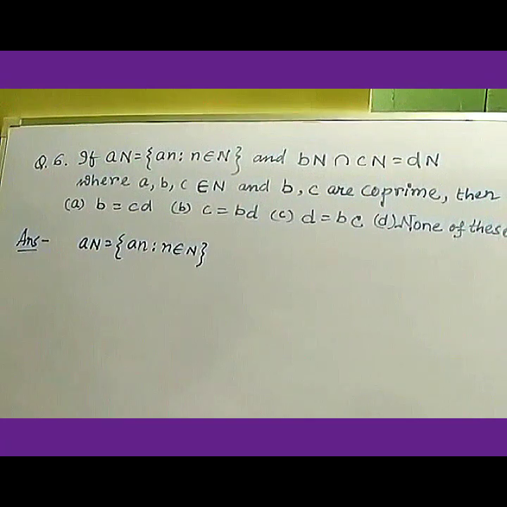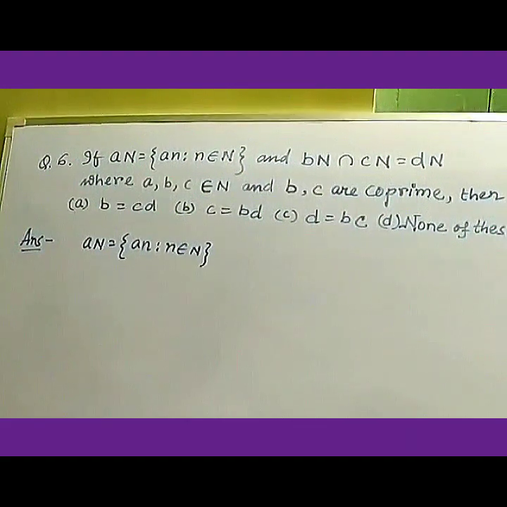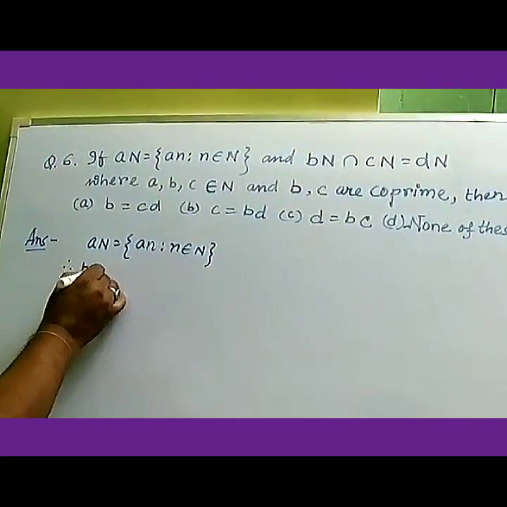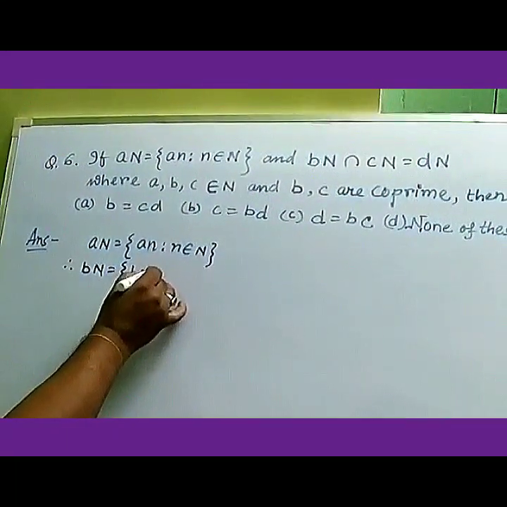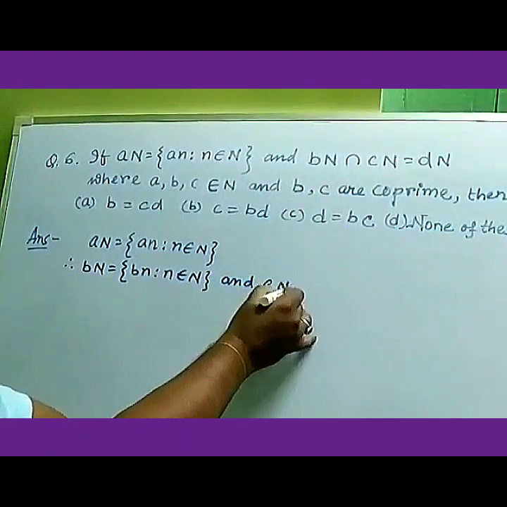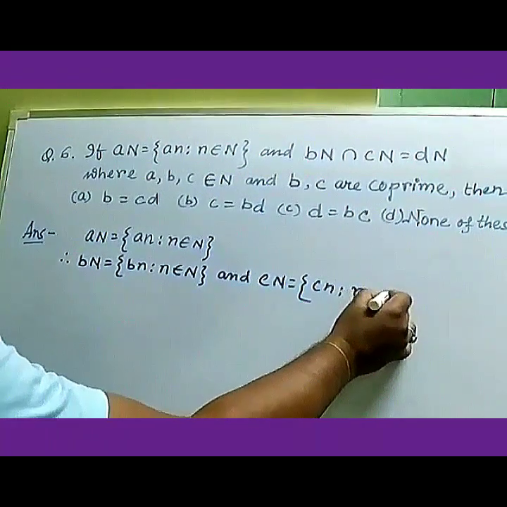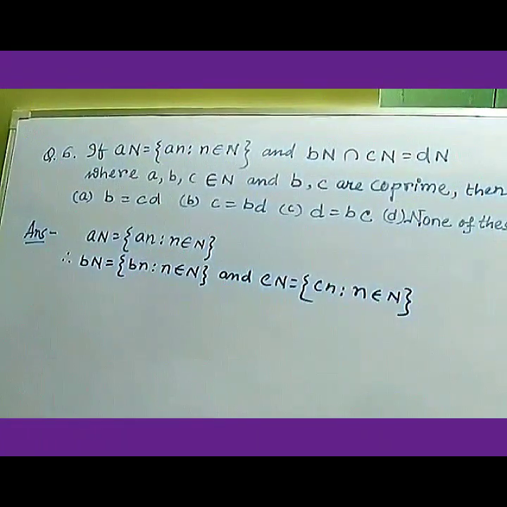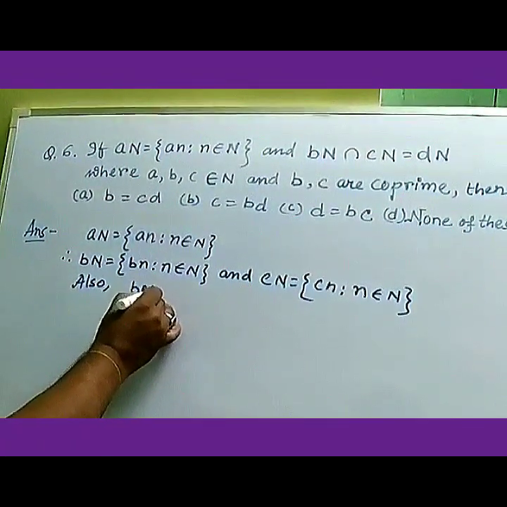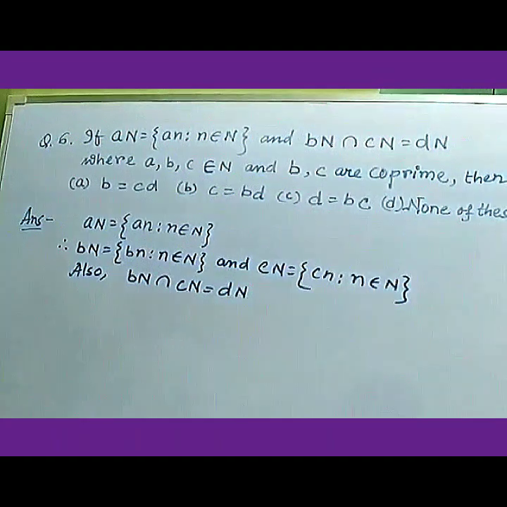Here it is given A_N equals the set of a_n such that small n belongs to capital N, that's the natural numbers. Therefore, B_N equals b_n such that n belongs to capital N and C_N equals c_n such that n belongs to capital N. Also it has given B_N intersection C_N equals D_N.